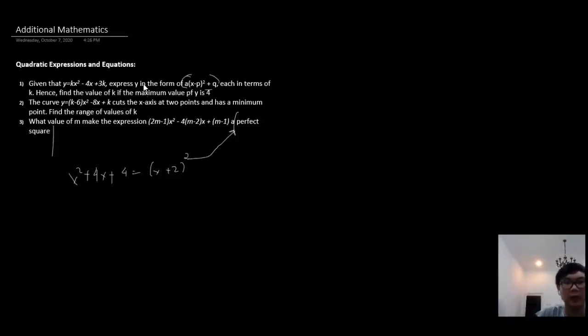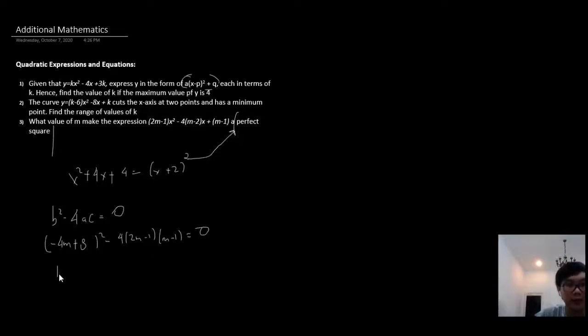So this is what the question wants us to find: for what value of m is the expression a perfect square. So right now what we can directly say is that b squared minus 4ac, or the determinant, must be equal to 0. So right now what we have is negative 4m plus 8. I just distributed negative 4m into the brackets. Squared, minus 4, 2m minus 1, and c is m minus 1, equal to 0.